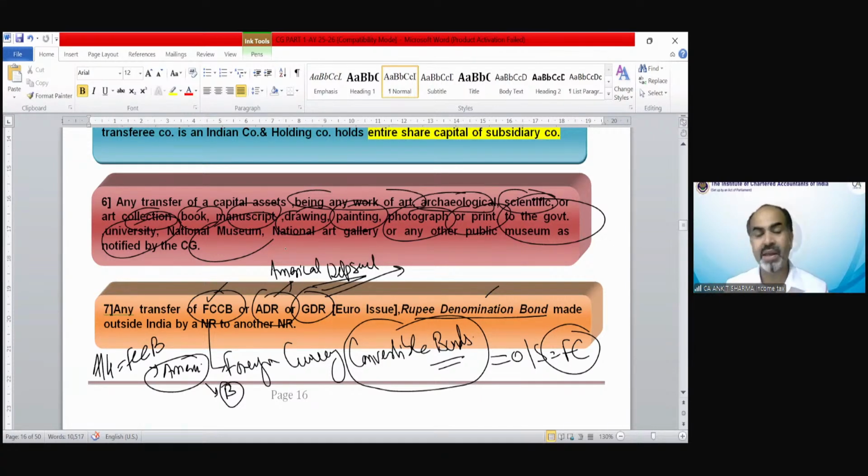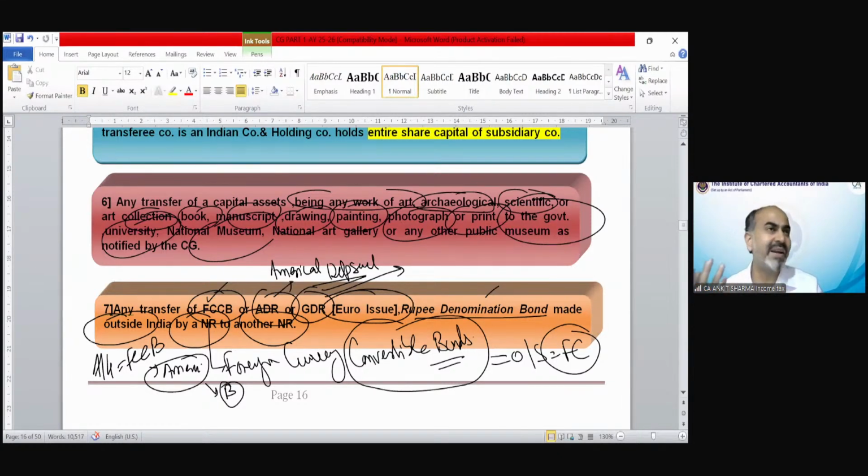Then there would not be any capital gain chargeability. So, remember the condition: these all should be securities which have been issued outside India. FCCB, ADR, GDR, we also call them Euro issue, or rupee denomination bond. If that has been issued outside India, and the buyer and seller are one non-resident and another non-resident, and that transaction has taken place outside India, then there would not be any capital gain chargeability.